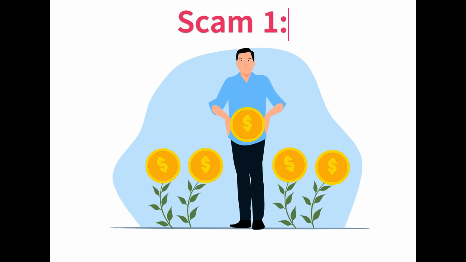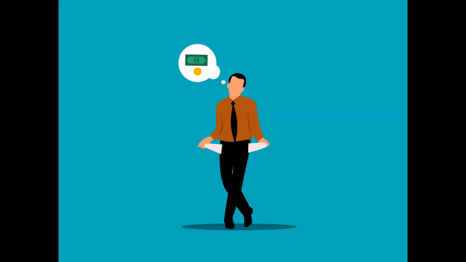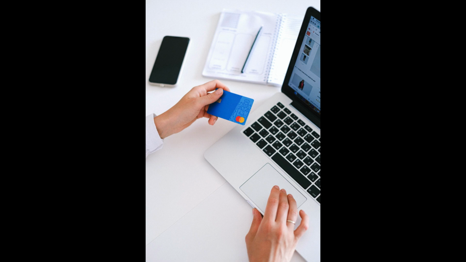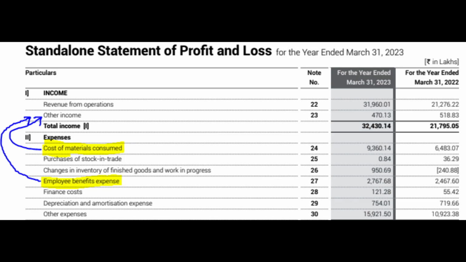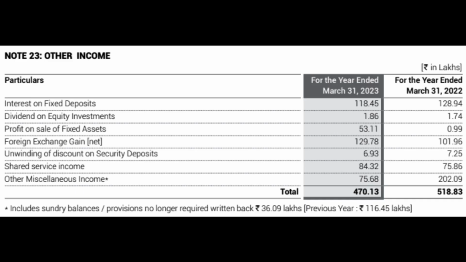Scam 1 is to collect all the cash the company had for operations and show it as income. For example, money to be paid to workers and bank balances are summed up and shown as income in the profit and loss statement. This cash is an expense that has to be given to suppliers or workers in the specified accounting period. The notes given to the other income row have to be studied carefully, in which we can understand the money flow.